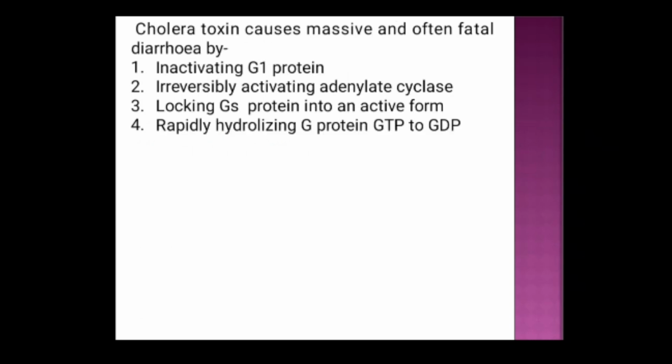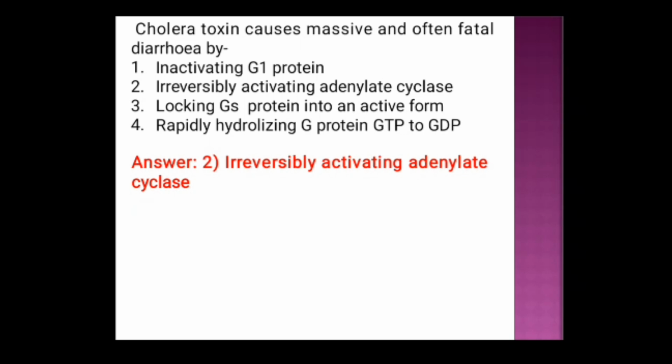Next question. Cholera toxin causes massive and often fatal diarrhea by option 1 inactivating Gi protein, option 2 irreversibly activating adenylate cyclase, option 3 locking Gs protein into an active form, option 4 rapidly hydrolyzing G protein GTP into GDP. And the correct answer is option 2 irreversibly activating adenylate cyclase.